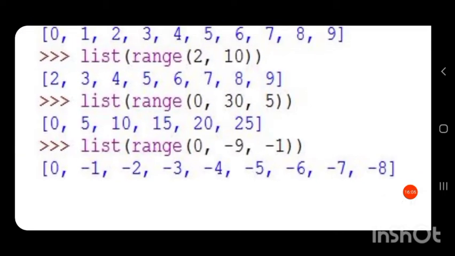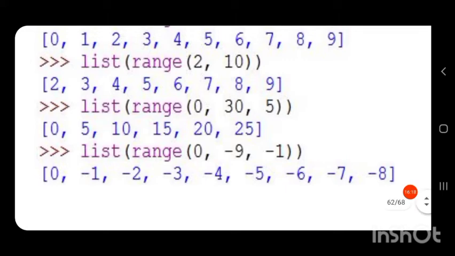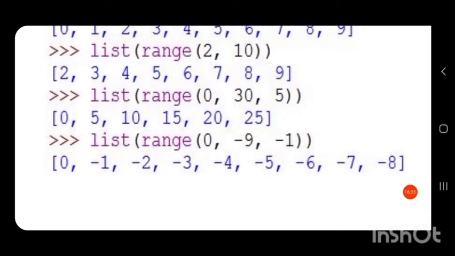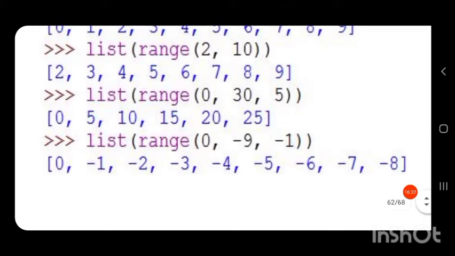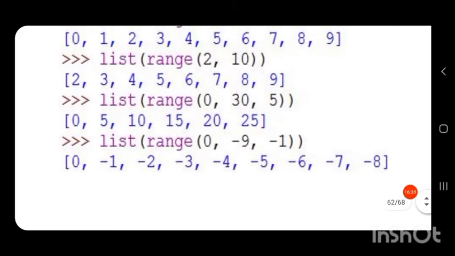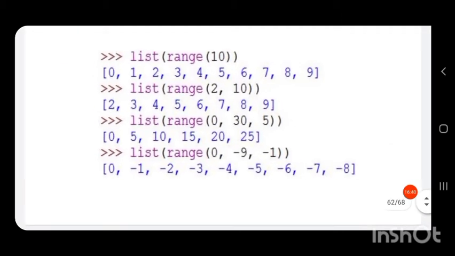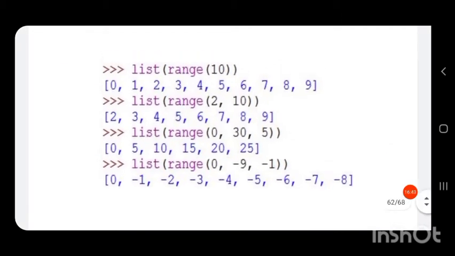So how much will be the last value? What will be the last value? The last value will be minus 1 minus minus 1. Likewise, we computed the last value. Last value will be the stop minus step, that is stop is minus 9. Minus 9 minus minus 1, that is what? Minus 9 plus 1, that is minus 8. So you can see the last value here is minus 8. So this is how the range function works.